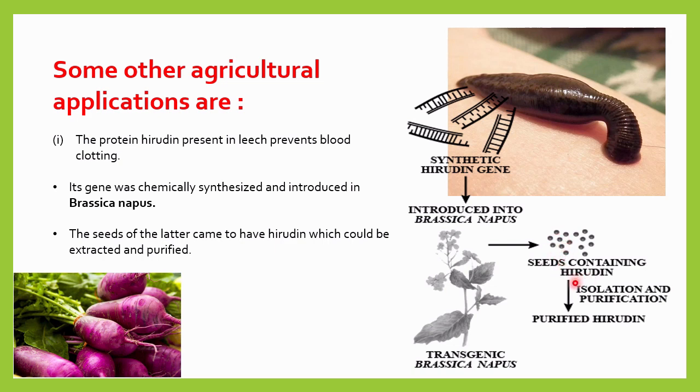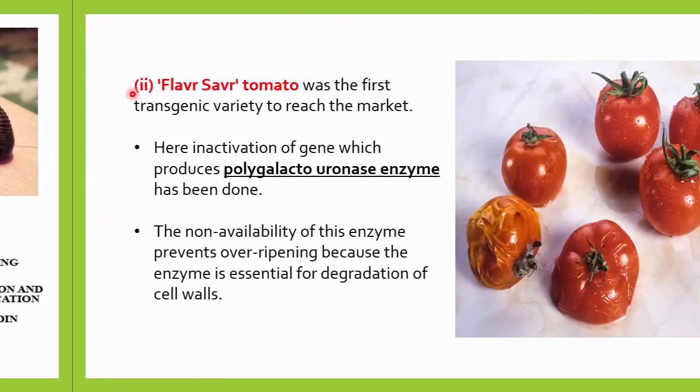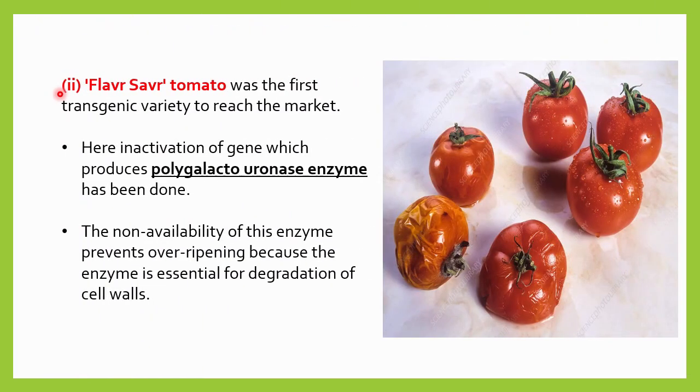We can isolate the hirudin protein from that and purify it, and we can use this purified hirudin for preventing blood clotting. Another very good example is the Flavr Savr tomato, which is the first transgenic variety to reach the market for the normal public. Here what we do is inactivate a gene which is responsible for the production of the polygalacturonase enzyme, and as a result, due to the absence of this enzyme, it will prevent over-ripening.